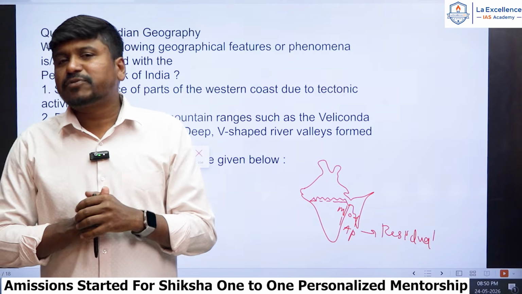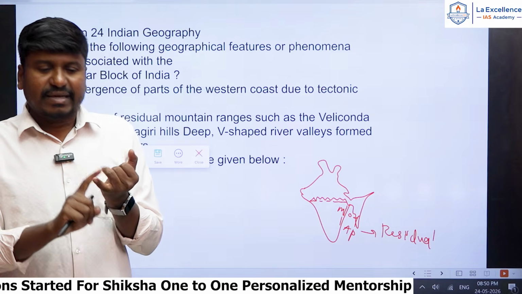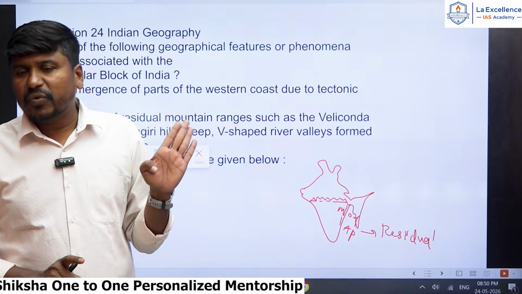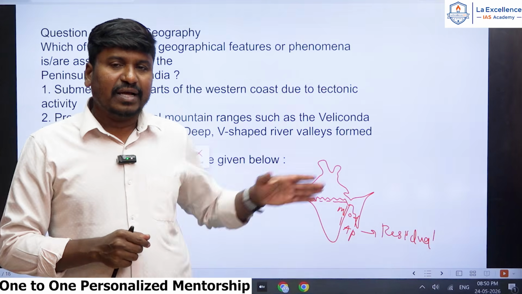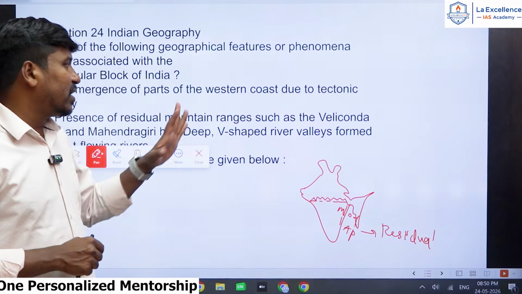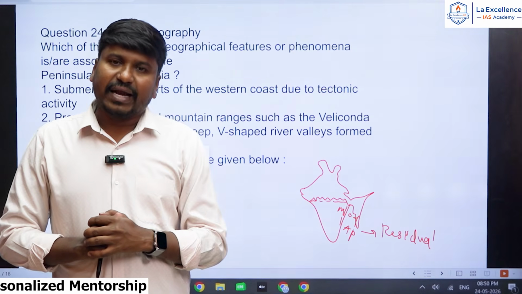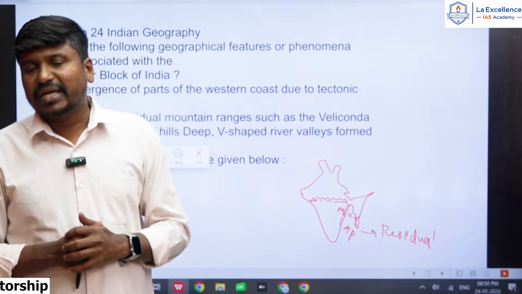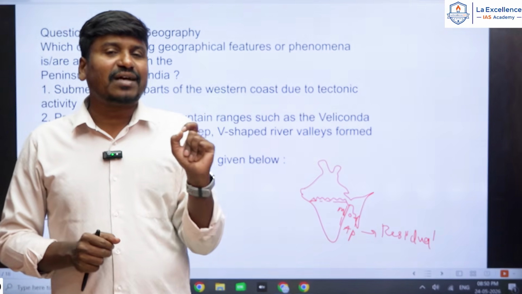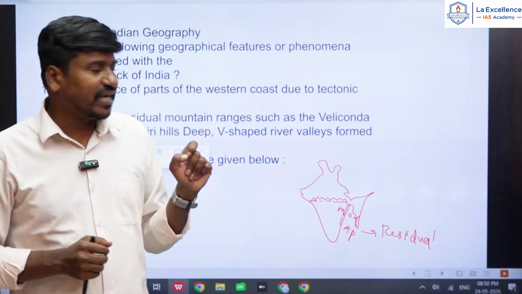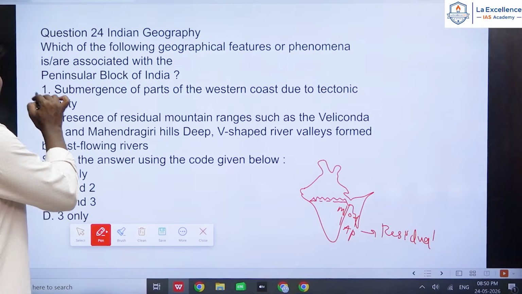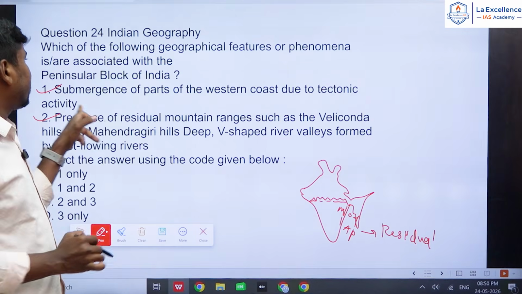So there are 5 types of mountains. One is fold mountain, second block mountain, third volcanic mountain, fourth dome mountain, and fifth one is residual mountain. And Mahendragiri and Velikonda, they are the best example of residual mountain. Even Aravalli mountains also best example of residual mountain. But Himalayan mountains are fold mountains, young fold mountains, right? Remember, so very important question again. So your second statement is exactly correct. First statement is also correct here.